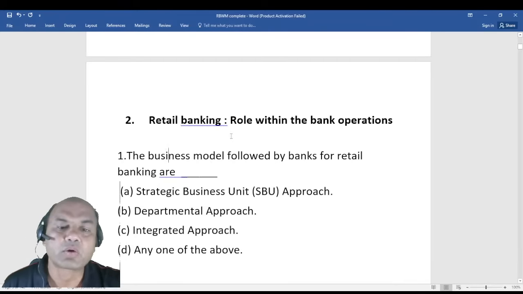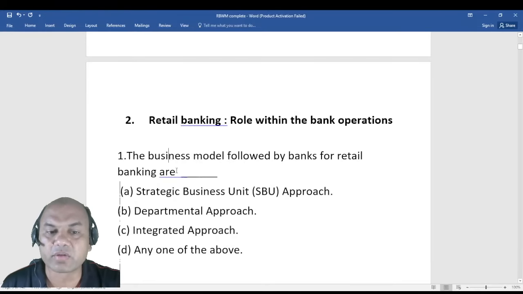Second chapter, role within the bank operations. The business model followed by the banks for retail banking, now what are the business models followed? SBU approach, strategic business unit, departmental approach, integrated approach, and any one of the above.